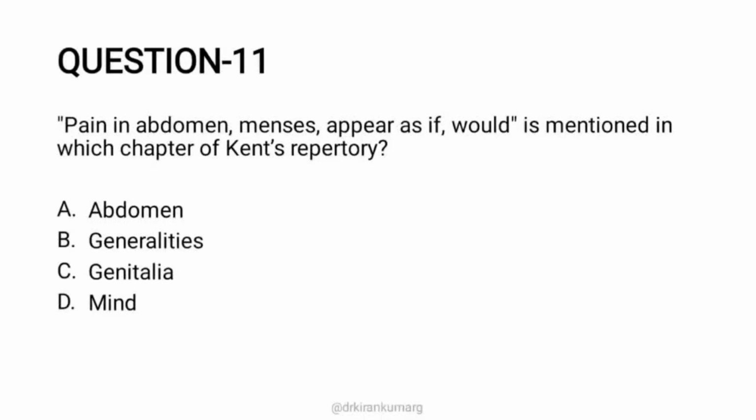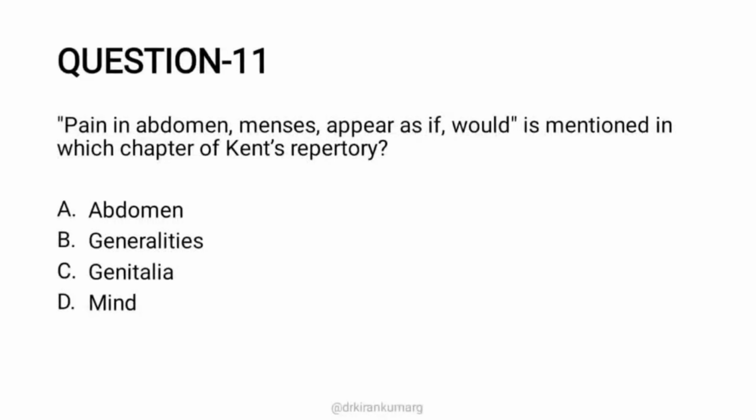Pain in abdomen. Again, this is a question based on Kent's Repertory. In AIAPGT 2021, there were 3 rubric hunting questions from Kent's Repertory itself, and that too in different sections of Kent's Repertory. Because majority of the time we focus on the mind section of Kent's Repertory, but here they have given different sections. Say for example, I told previously extremities, then the abdomen. So there are different areas where you need to know the rubrics.